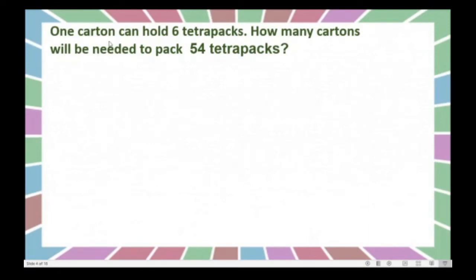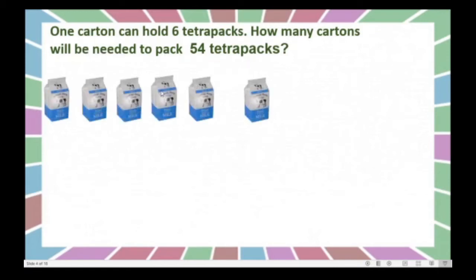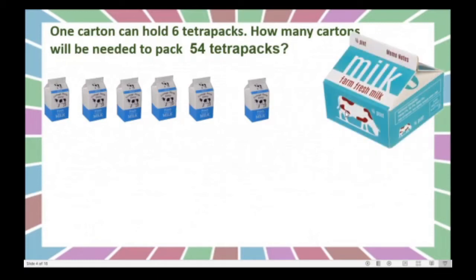Now the second sum. One carton can hold 6 Tetra Paks. How many cartons will be needed to pack 54 Tetra Paks? Dear children, these are nothing but Tetra Paks. Got this? These are called Tetra Paks. And what is the meaning of carton? See, this is a carton.